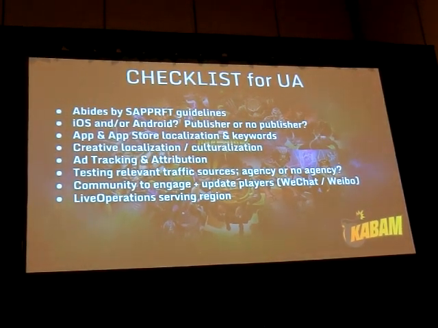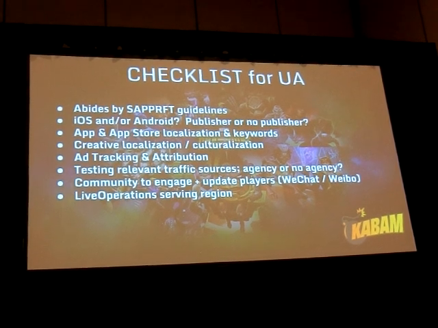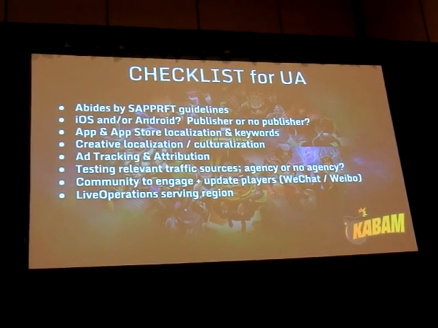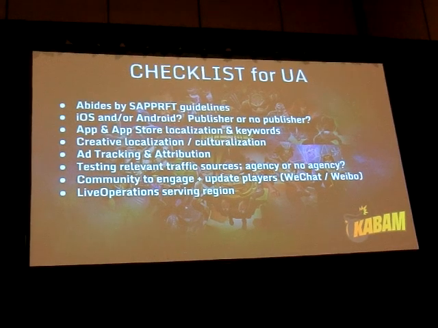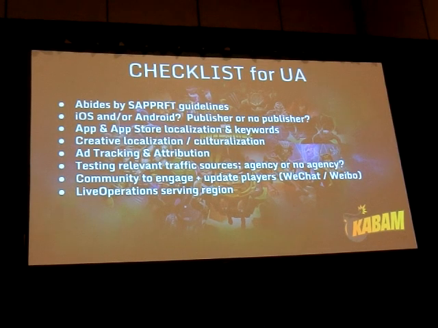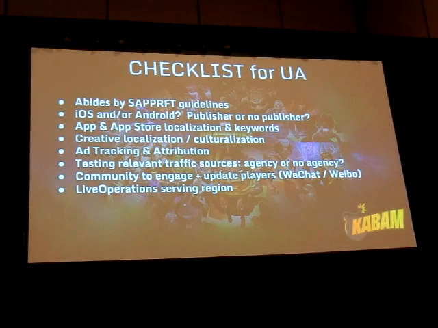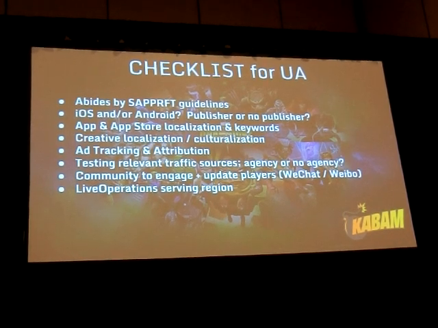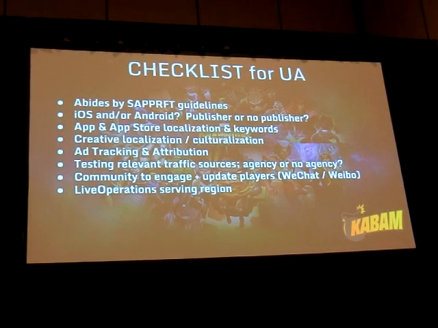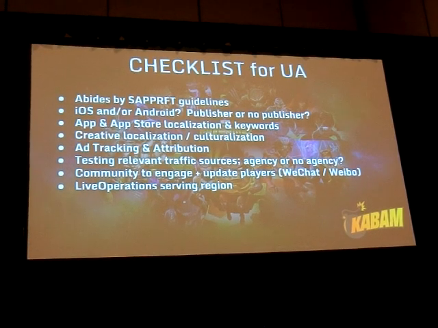Some very high-level checklists when you want to look at UA when approaching the Chinese market. Obviously the basics, it has to abide by the guidelines. You don't want to have any drug influences, themes, excessive violence or politics. That's the basic stuff. The next question: are you going to publish on iOS and/or on Android? Are you going to run with a publisher, or not? For iOS, we were able to self-publish this game. Finally, other basics such as app store localization and keywords, just making sure that you're optimizing for organic discoverability. Creative localization and culturalization, which I will show a quick example of on the next slide.